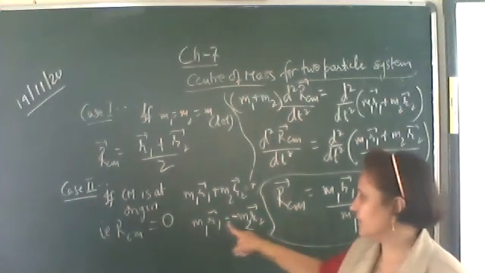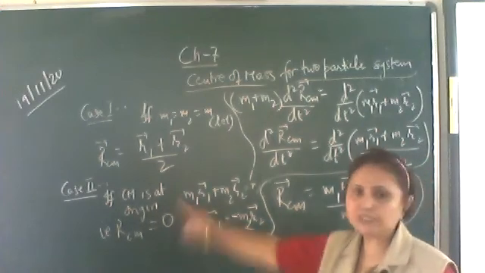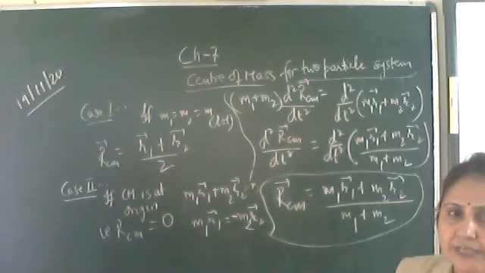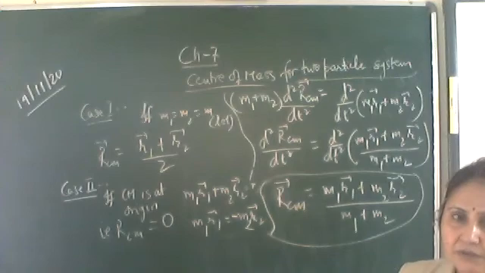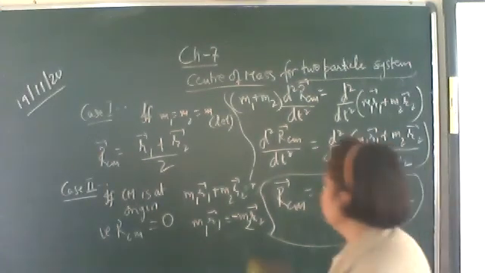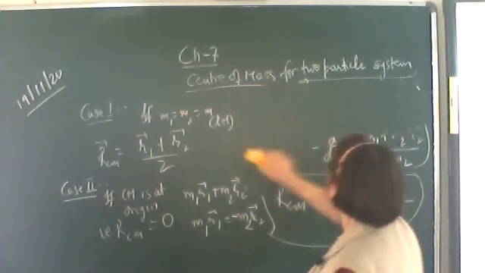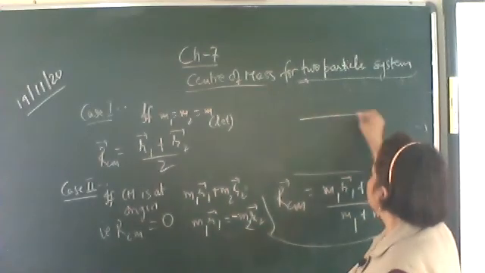Okay, so write down M1 R1 vector is equal to minus M2 R2 vector. Which case? If the center of mass is at the origin. So write down: then both the particles will be in the opposite direction, as shown in the figure.